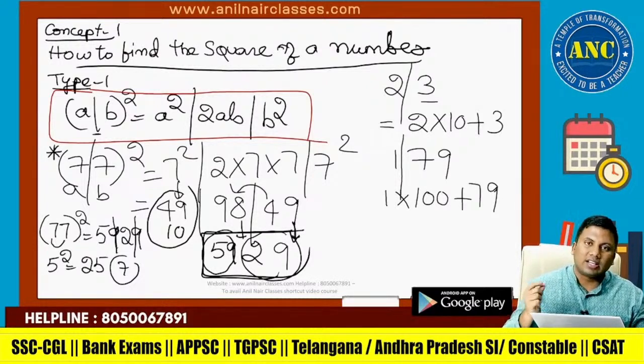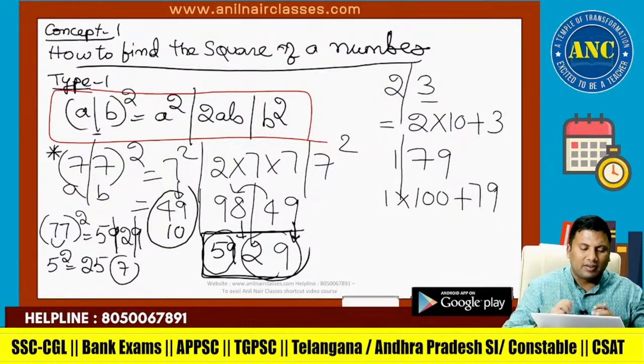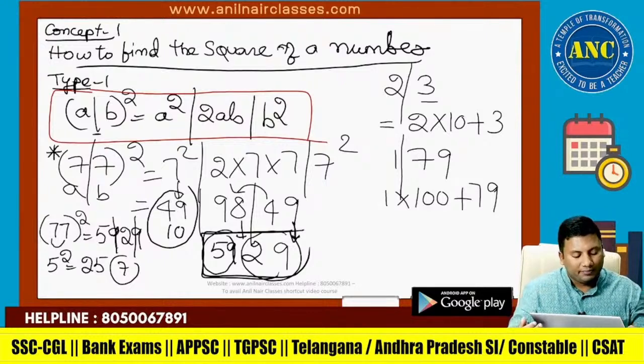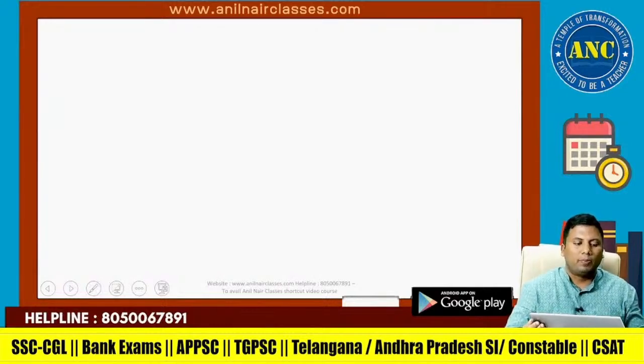At the end of the class, like I taught in the morning, understand the concept and create your own questions. After understanding the concept, after some time, you will not have a fear when you look at a new question. 77 square is 5929. A few doubts will come into your mind. Anil sir, what will happen if it is a 3-digit number? What will happen if it is a 4-digit number? All that we will discuss one by one. We will do one more example, then we will go to a 3-digit number.